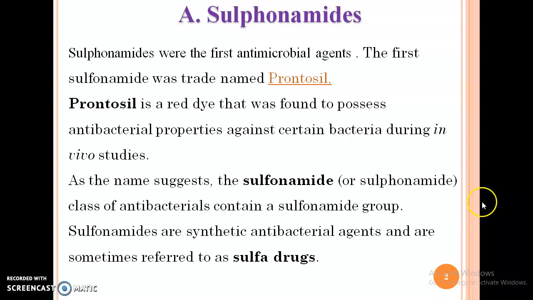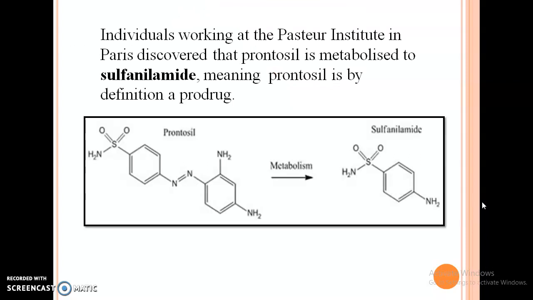The first trade name is Prontosil. This Prontosil is a red dye and it possesses antimicrobial or antibacterial properties against certain bacteria during in vivo studies. As the name suggests, it contains a sulfonamide group under the class of antibacterials. These sulfonamides are synthetic antibacterial agents and are sometimes referred to as sulfa drugs.